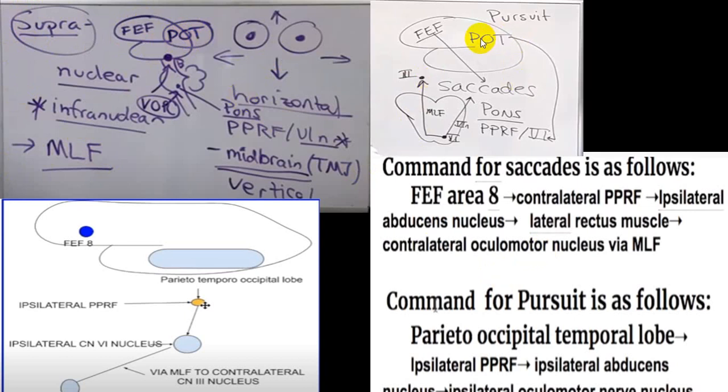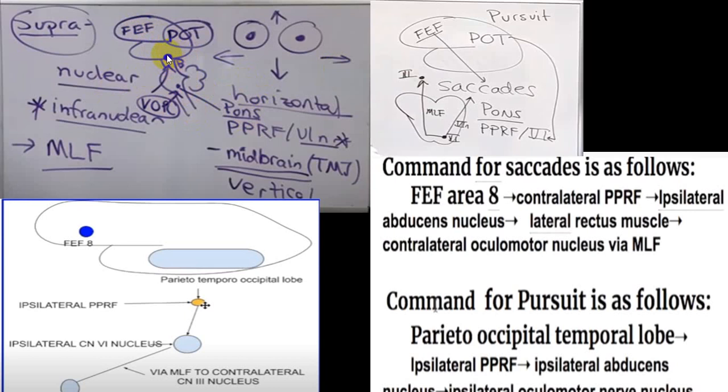From that area close to the angular gyrus, the supply goes to the lower center, what we call the nuclear center, present in the brainstem on the same side, ipsilateral, while the frontal eye field center will cross over to the opposite side, and after crossing over, it will supply those gaze centers.